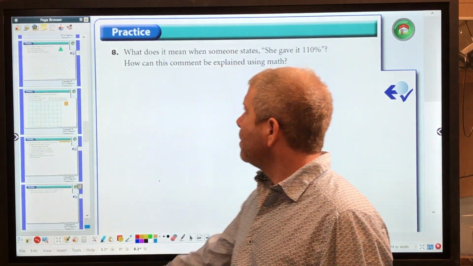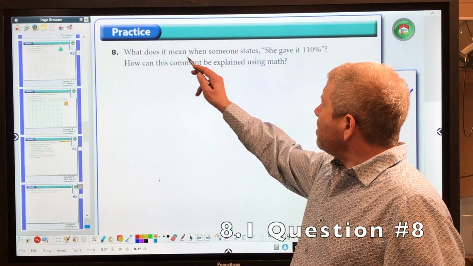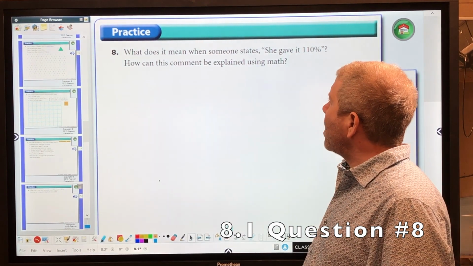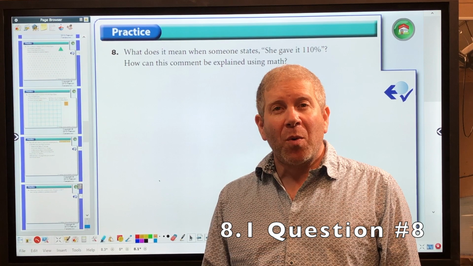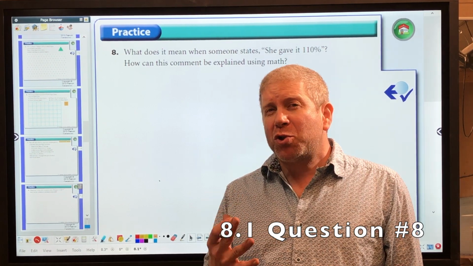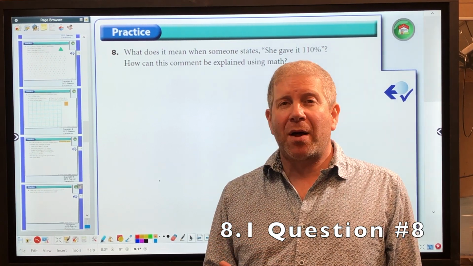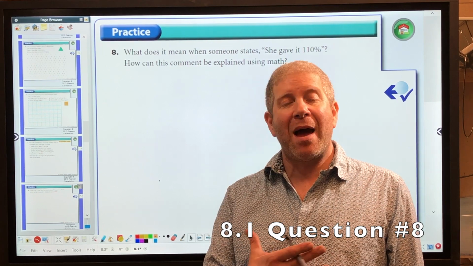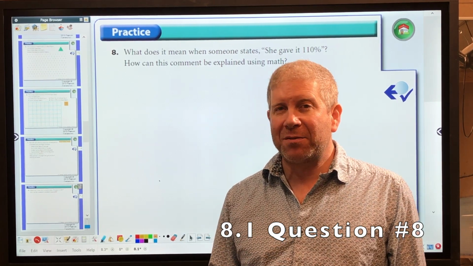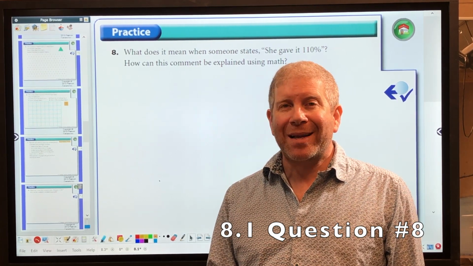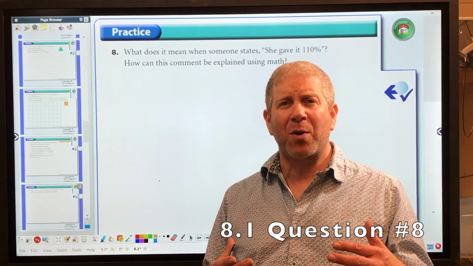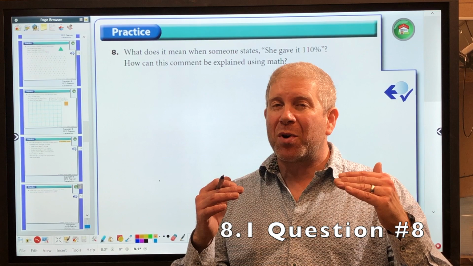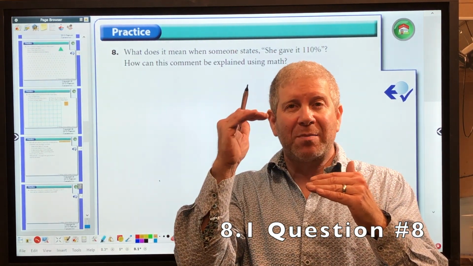Here we go. 8.1. What does it mean when someone states, she gave it 110%? How can this comment be explained using math? Well, we'll understand that the most you could give in terms of your effort would be 100%. That would be everything. How could you actually give 10% more? Well, technically it wouldn't be possible, but people use that as an explanation for how somebody went really above and beyond what would normally be considered their maximum ability.